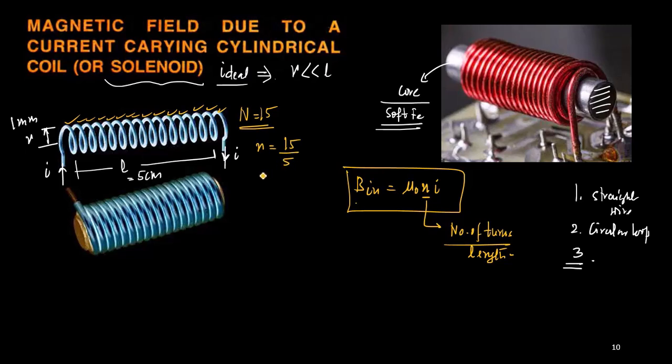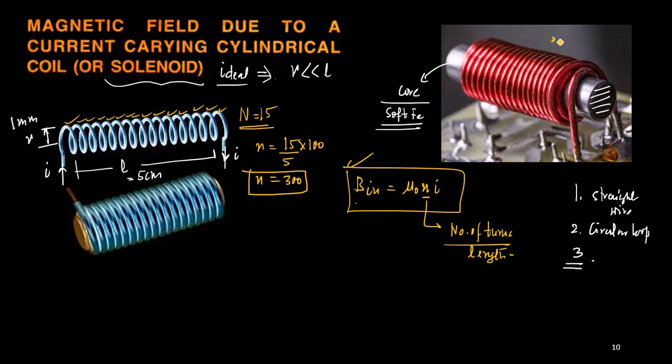But you cannot take it in centimeter. If you take it in meter, multiply by 100, so it becomes 300. Okay, small n becomes 300. So what does small n give? The value of the magnetic field within the solenoid. That means inside this solenoid, the magnetic field value is this.